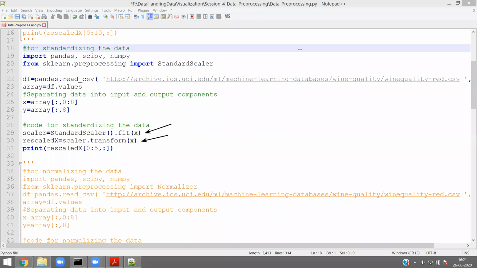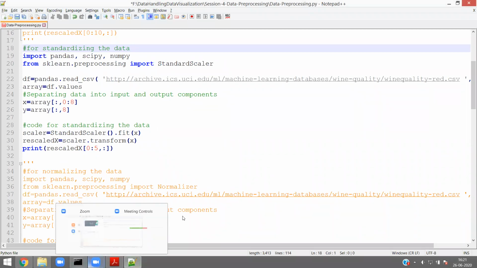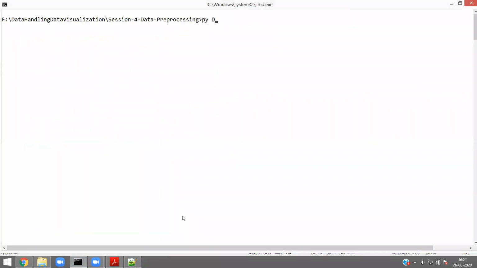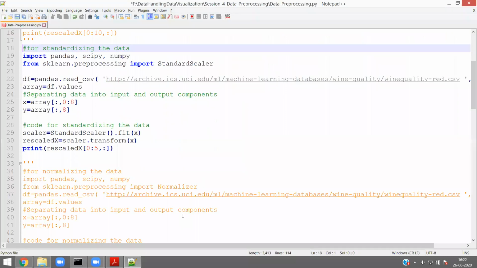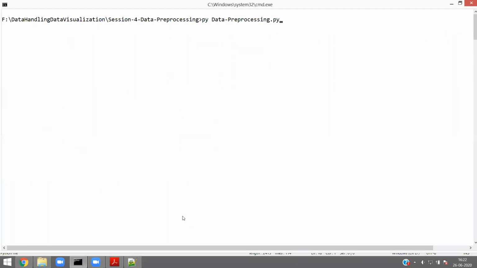Now let us see the output of this particular program. See, I cannot explain so many concepts, but that's why I am taking a single data set and trying to give one idea to all. I think it is not saved. Yeah, it is not saved. That's why the earlier output is coming. So let me execute again.